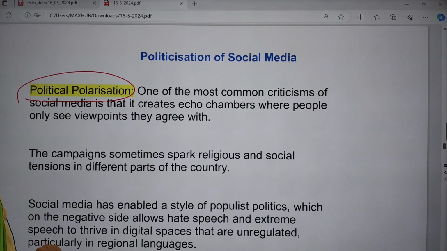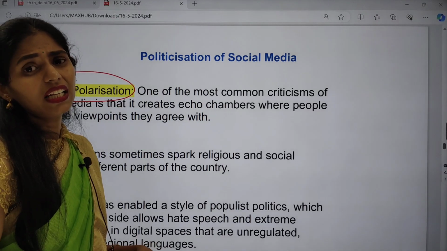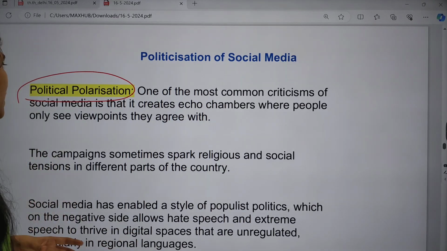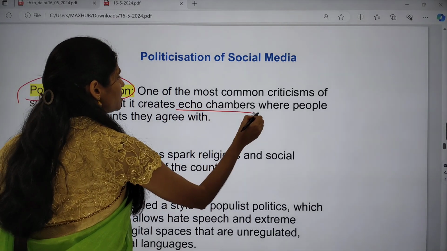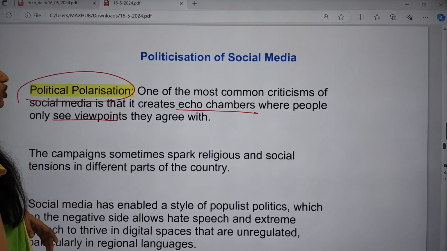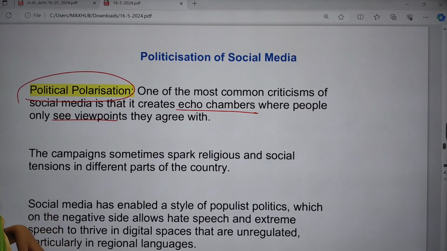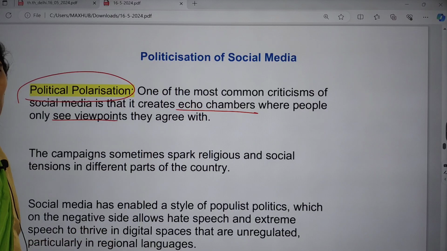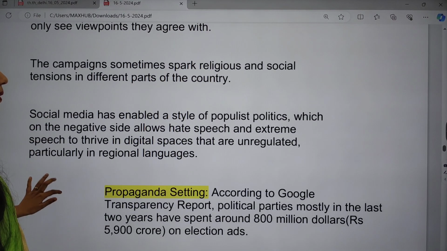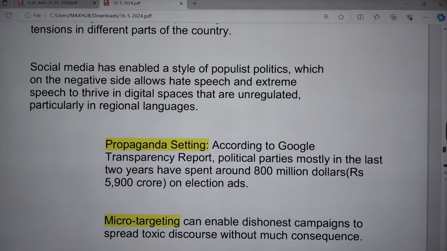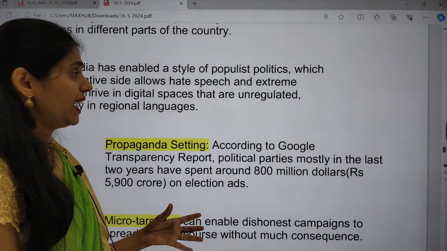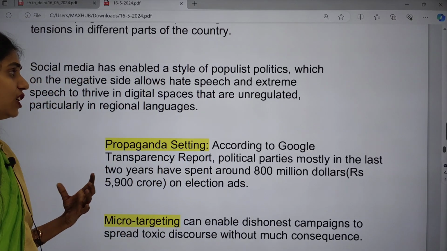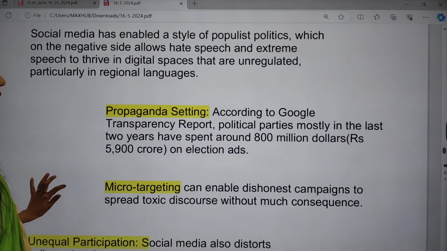So one common criticism, which is mainly seen in the negative impacts of social media, is that it creates echo chambers where people only see viewpoints they agree with. Campaigns sometimes also spark religious and social tensions in different parts of our country. Social media is also enabling a style of populist politics, and sometimes allows misinformation, disinformation, hate speech and extreme speech.